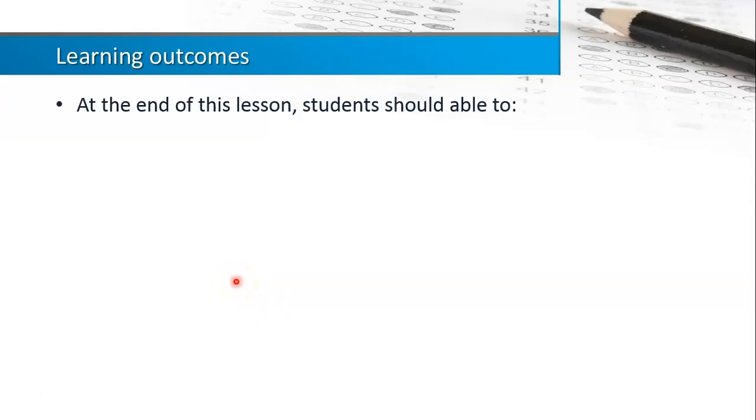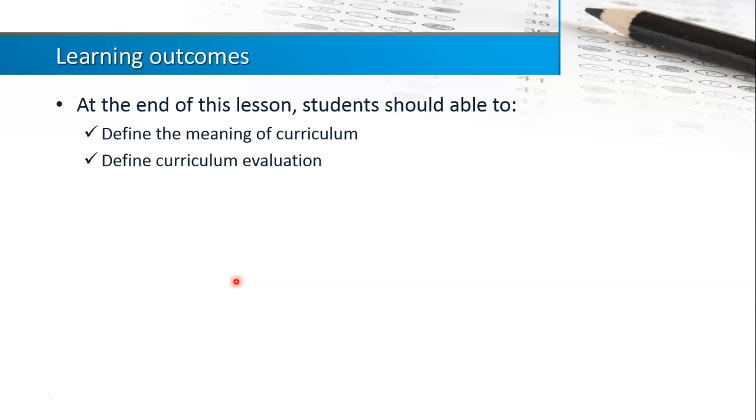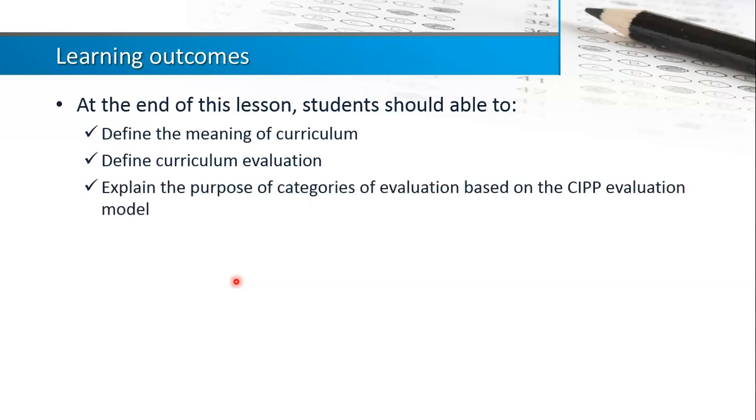For this lesson, you should know how to define what is curriculum, because we're trying to evaluate curriculum here. And then you can also define what is curriculum evaluation and explain a little bit about the purpose of these four categories of evaluation, which is based on the CIPP evaluation model. So we'll explain later on why we're going to select the CIPP evaluation model only.